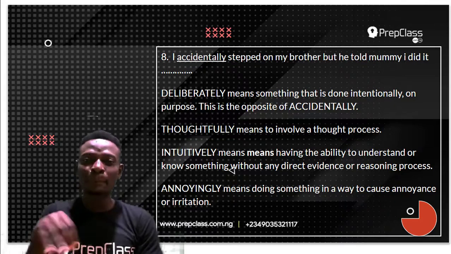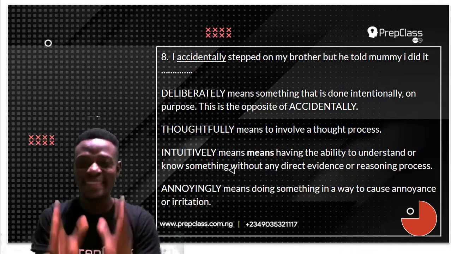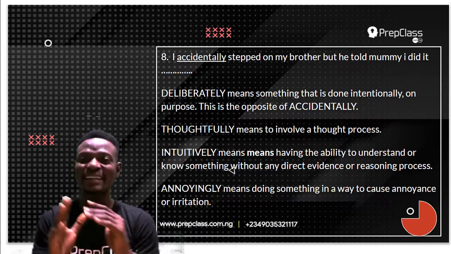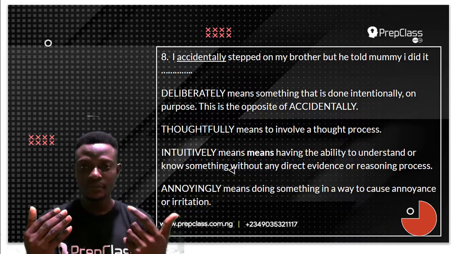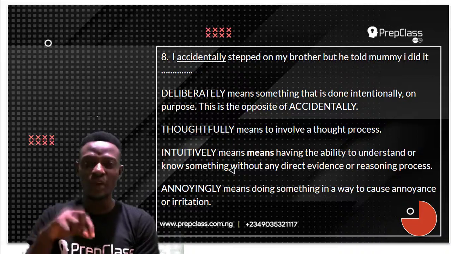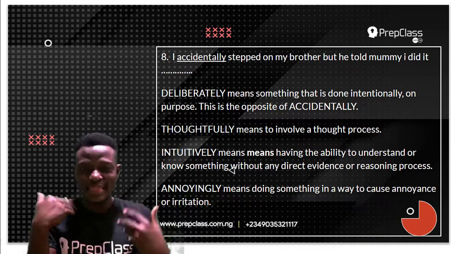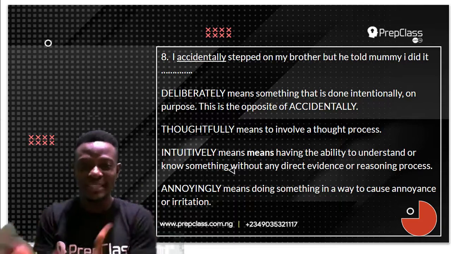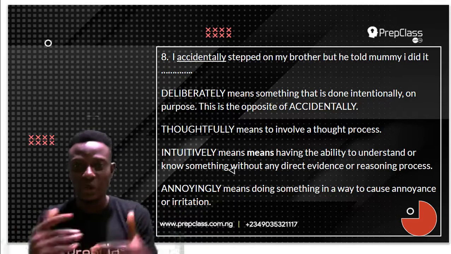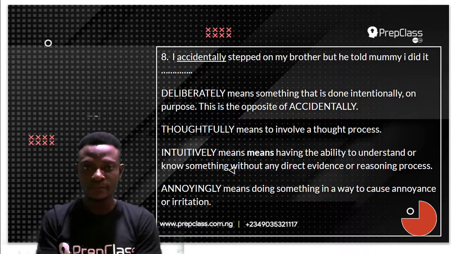But deliberately means something that is done intentionally or on purpose. This is the opposite of accidentally. Now, it is not thoughtfully, because thoughtfully means to involve a thought process. Maybe you are doing something and you have to think about it before doing that thing. So, thoughtfully means to involve a thought process.